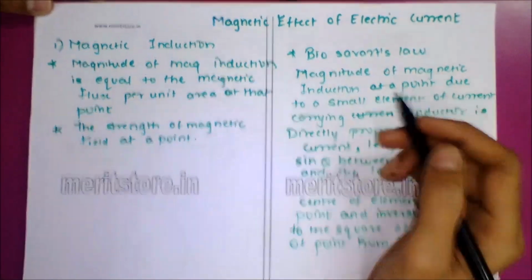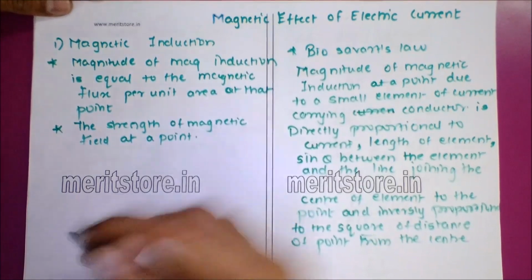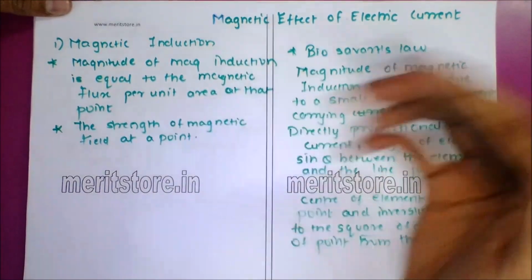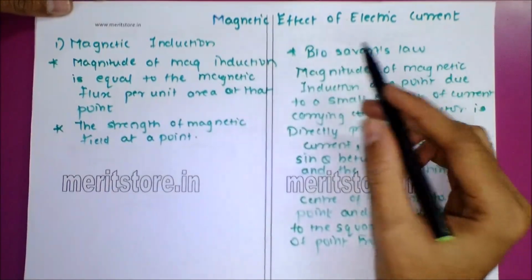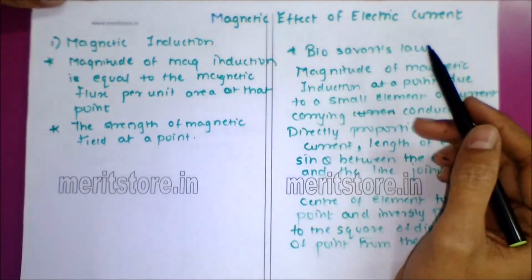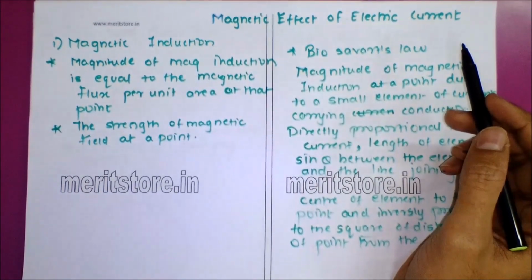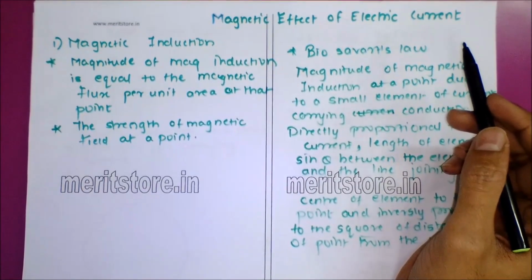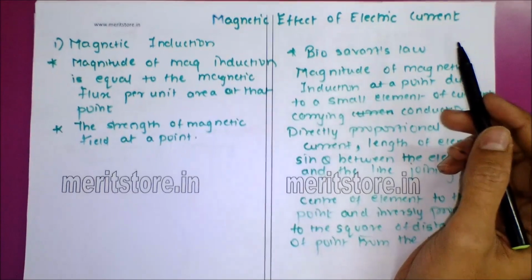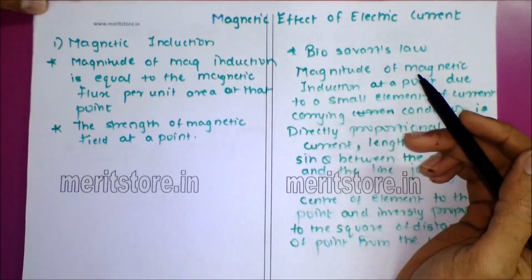Whenever a current is passed through a wire, a magnetic field is created around the wire. That field which is created due to the electric current is called the magnetic field. The effect of that magnetic field is called the magnetic effect due to electric current. We are going to go through certain terms of this, that are the magnetic induction and the Biot-Savart law, some laws related to this chapter.